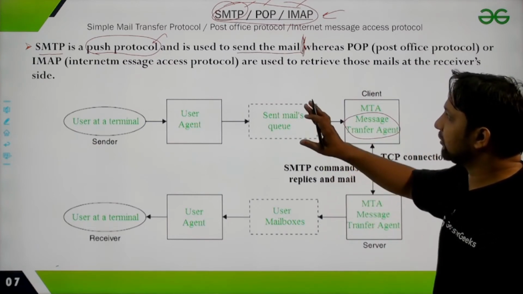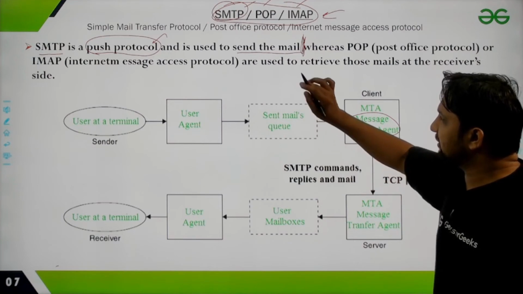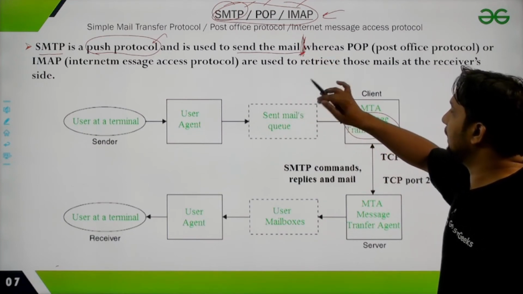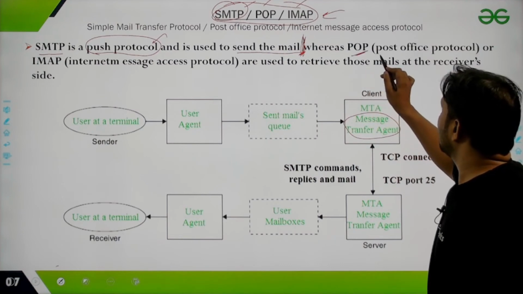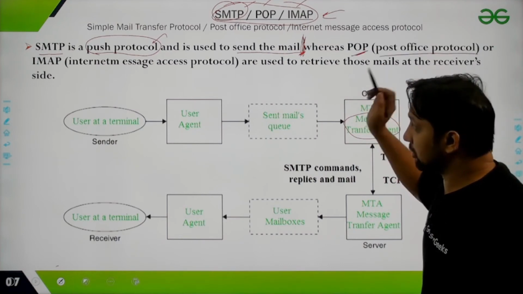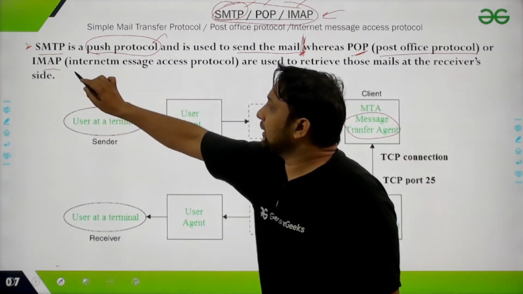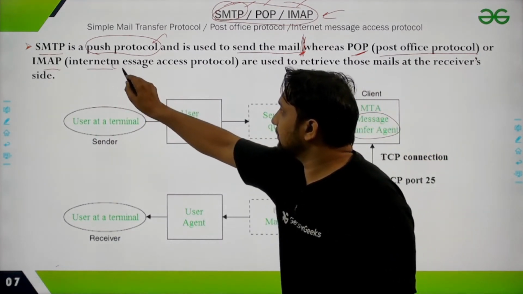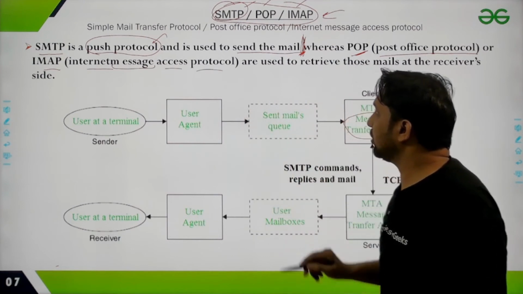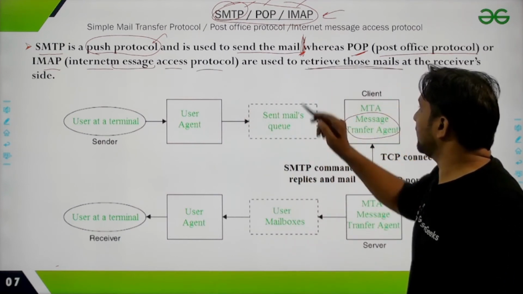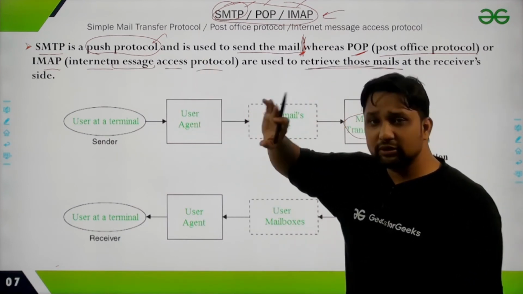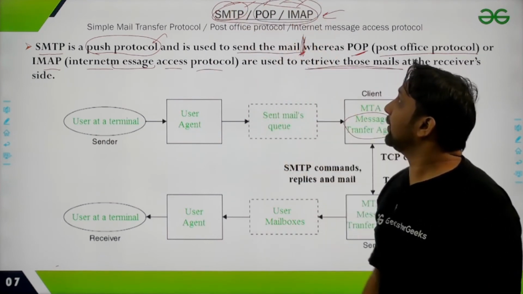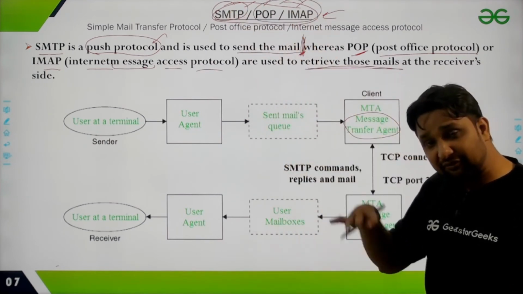I will tell you what a push protocol is. But one thing is that SMTP is used for sending the mail, whereas POP, Post Office Protocol, or IMAP, Internet Message Access Protocol, are used to retrieve the mail.